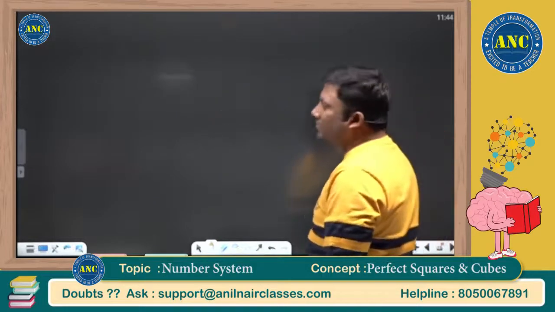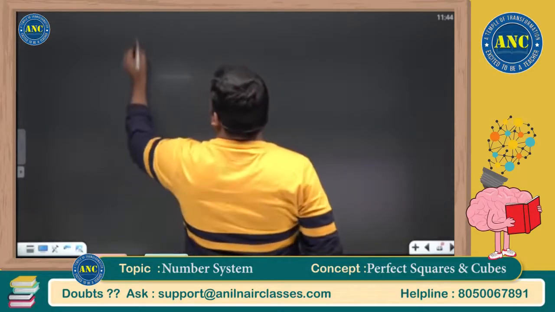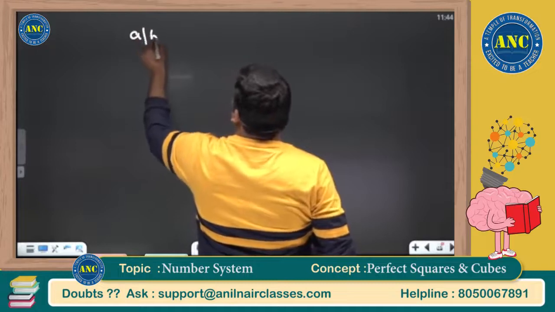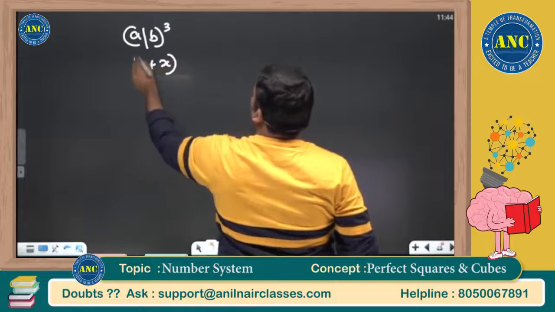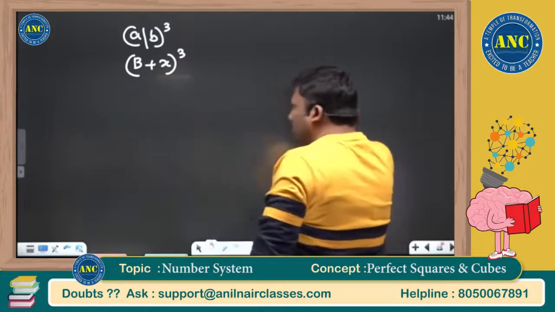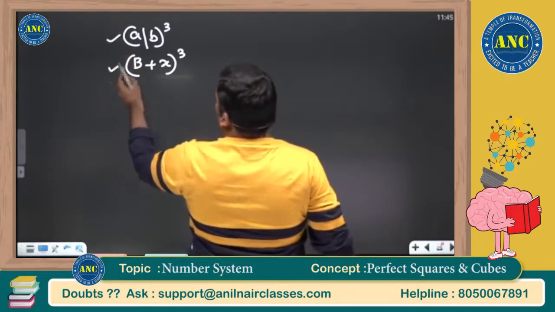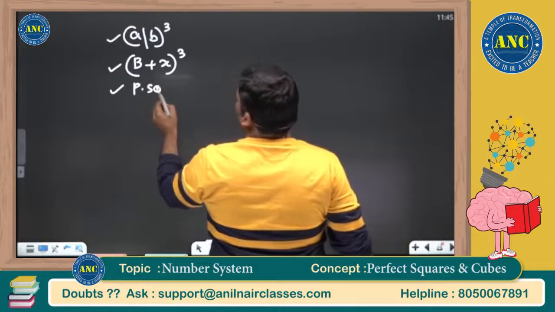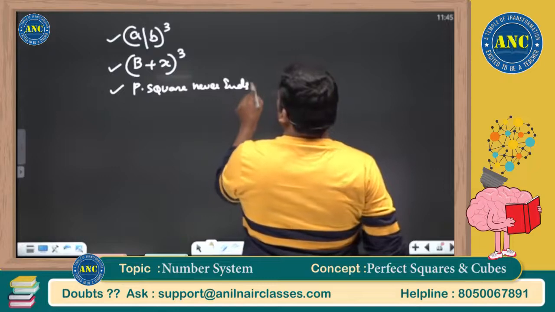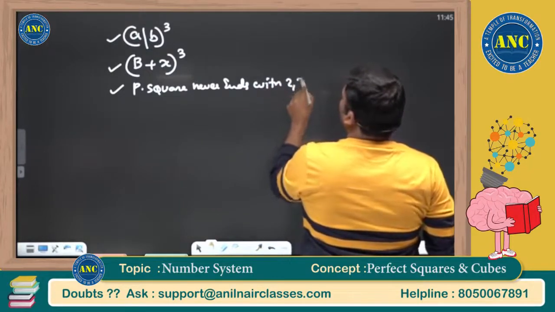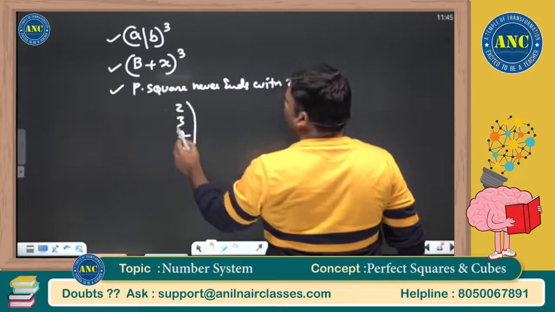So what are the concepts till now we discussed? Let me do an important recap of all the concepts. We found out the cube of a number, a plus b whole cube. We found out the cube of a number nearer to 10 power k, which is b plus x power 3. Next one, a perfect square never ends with 2, 3, 7. Only the numbers which are ending with 2, 3, 7 are right.